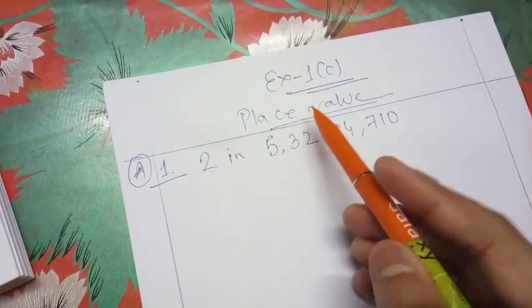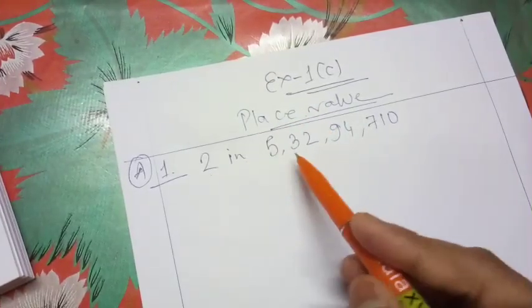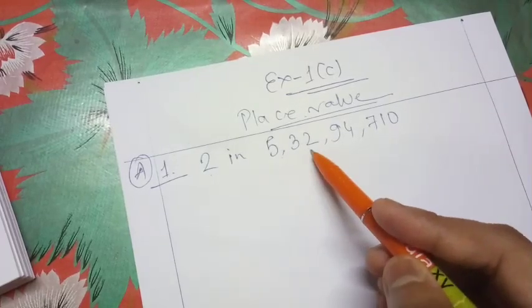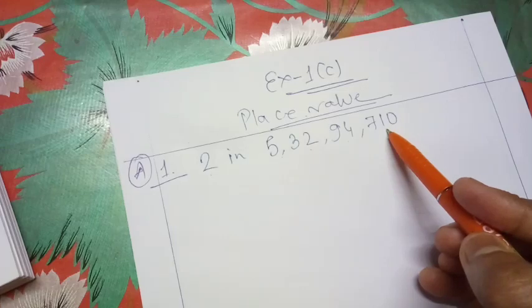We have to find out the place value of 2 in the figure, that is 5 crore 32 lakh 94,710, as per our Indian place value system.